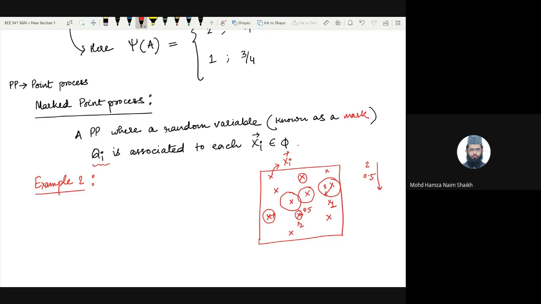However, they can also be a dependent quantity. For example, let us assume that you are considering a cellular network. What happens in a cellular network? You are trying to model the locations of these base stations as a point process, which means again you have a random collection of points, which denotes where the base stations are located.